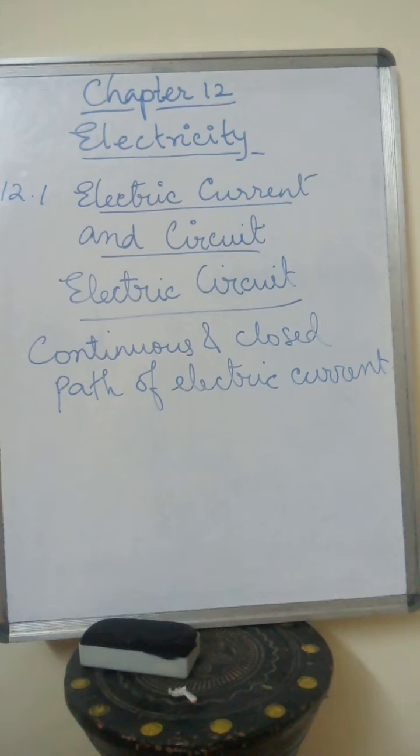So how can we say that there is electric current through a circuit? When electric charges, or we call them electrons, flow through the circuit, we say that there is electric current. Did you understand? When do we say that there is electric current through a circuit? That is when the electrons or the electric charges flow through a conductor or through a circuit, we say that there is electric current.